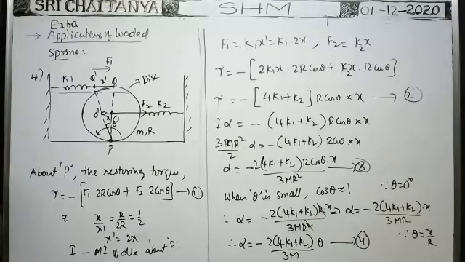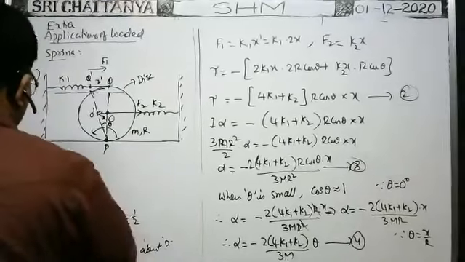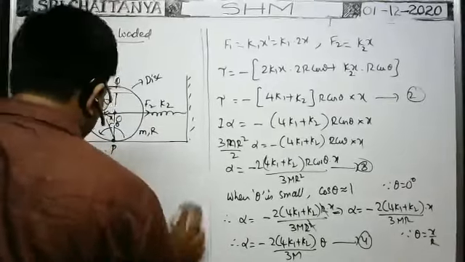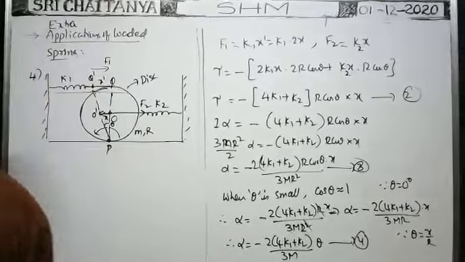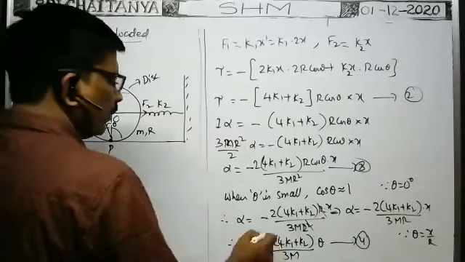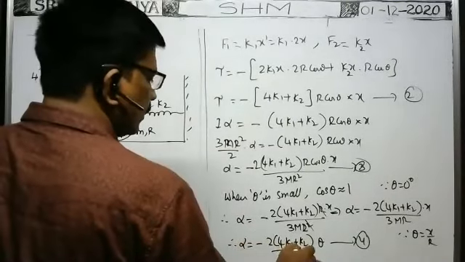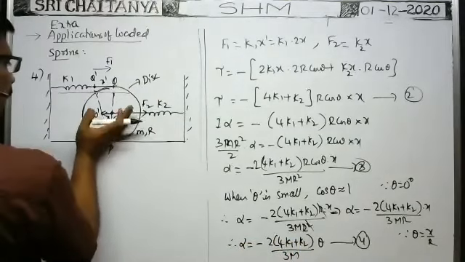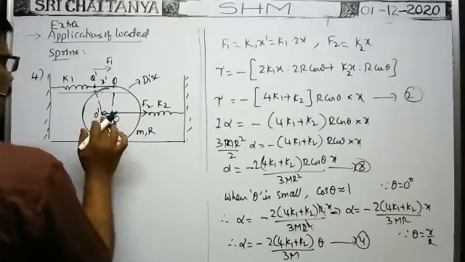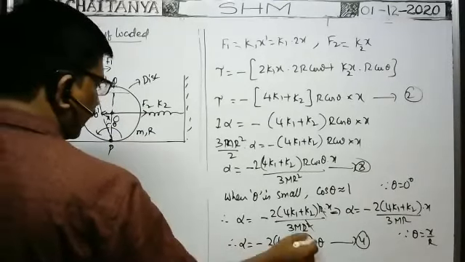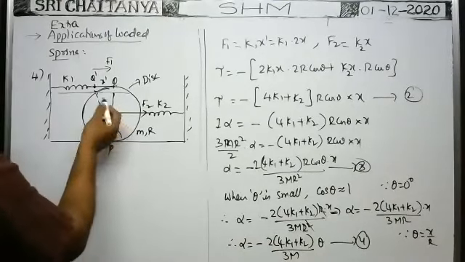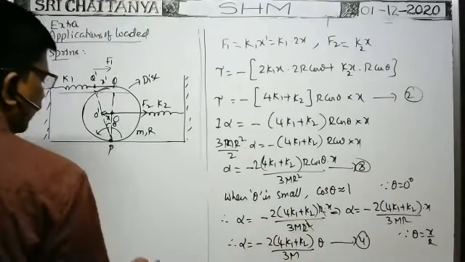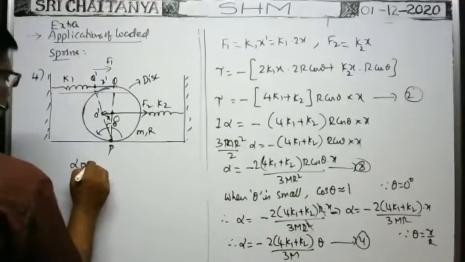Okay, now we are getting the final answer. Here you see, for the given system, this is constant. Then alpha is proportional to minus theta. Theta is the angular displacement of the body. Alpha is proportional to minus theta means the angular acceleration of this body while making oscillations is directly proportional to theta but opposite in sign.